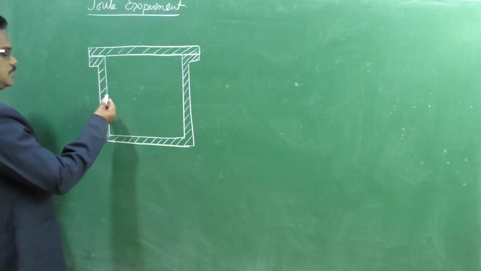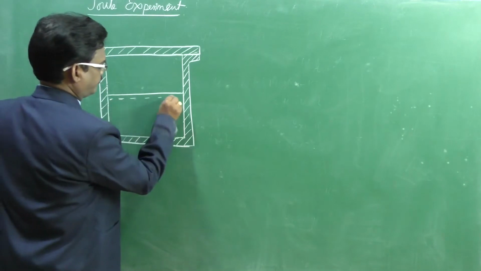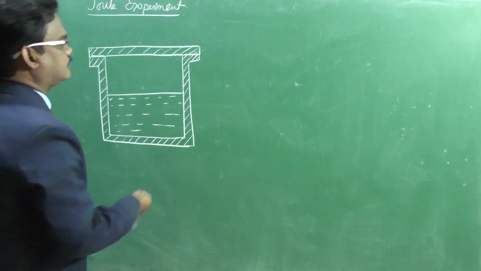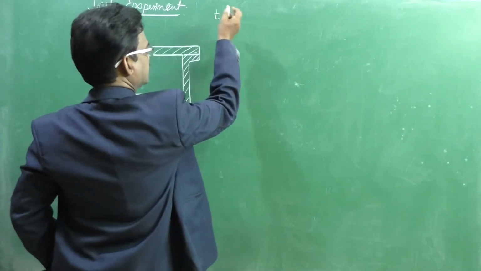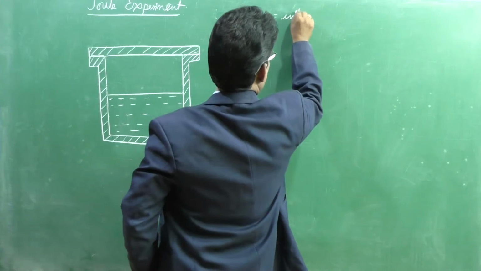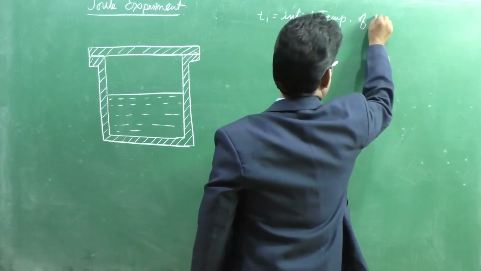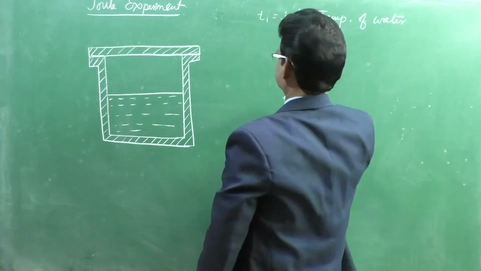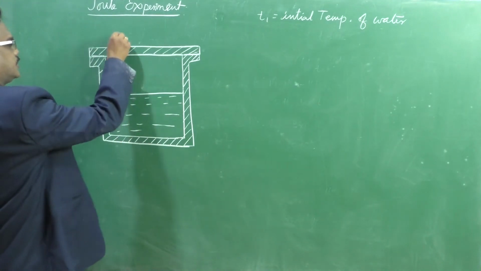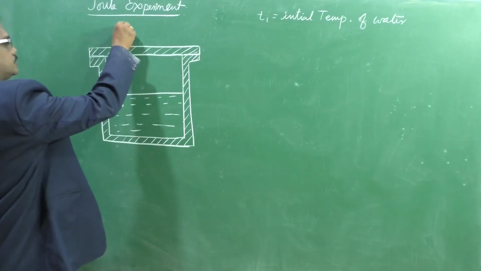Now into this chamber, water is poured inside at the temperature T1. T1 is the initial temperature of water. Now, to measure the temperature, a thermometer is placed inside.